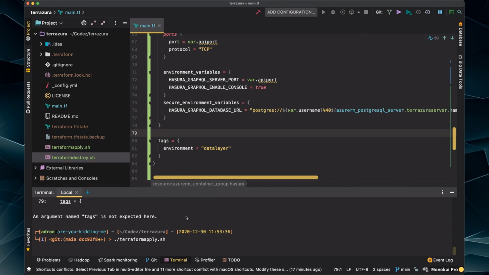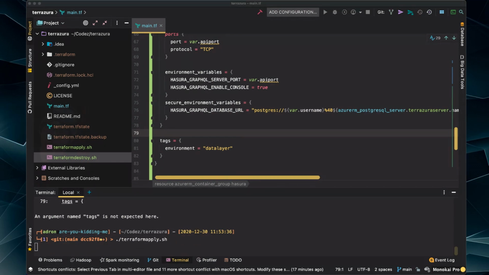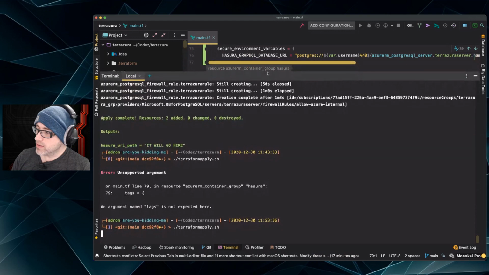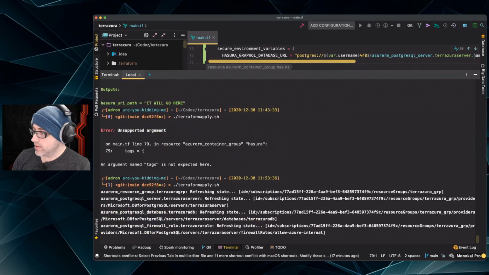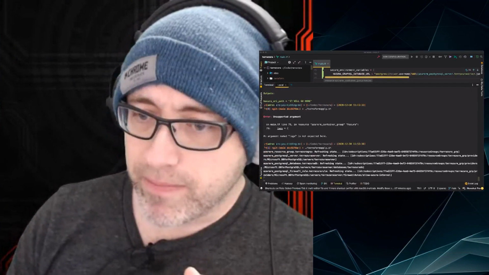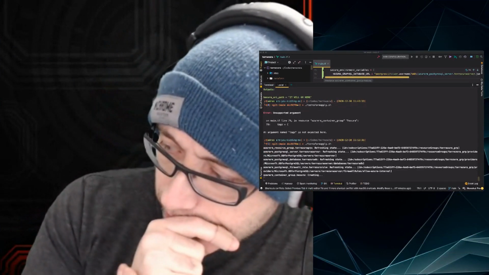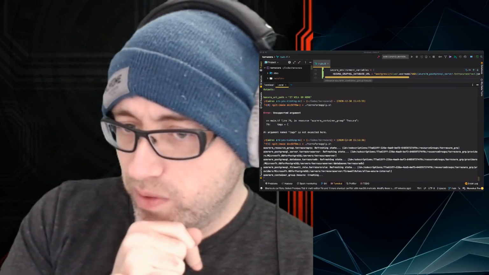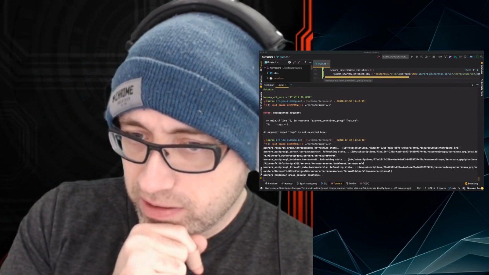Let's apply it. All right, keep your fingers crossed. Hopefully I did not fat finger any of that, but we are about to find out in full force running against the production environment. Oh, magic is happening. Yes, indeed. All right, making progress. So now that that's running, our console should be available here in just a moment or two. When it is available, we're going to navigate out and take a look at that.